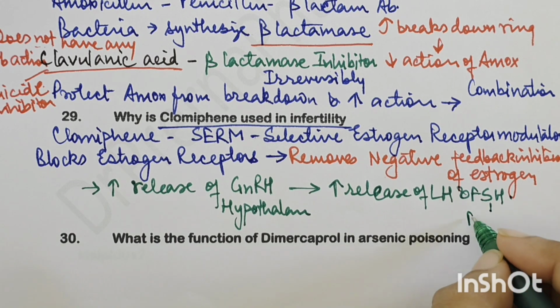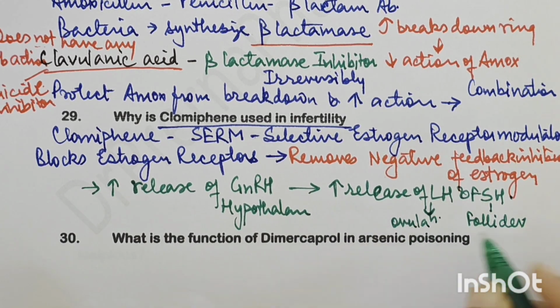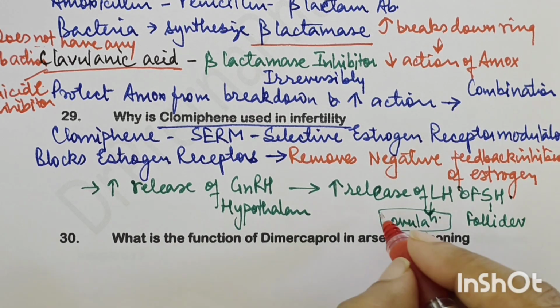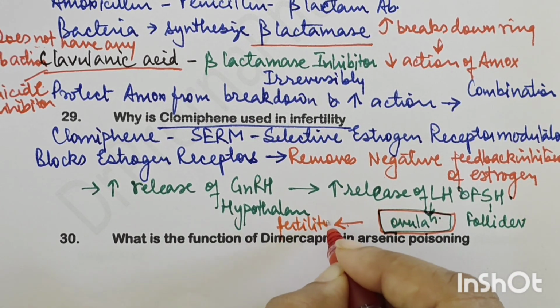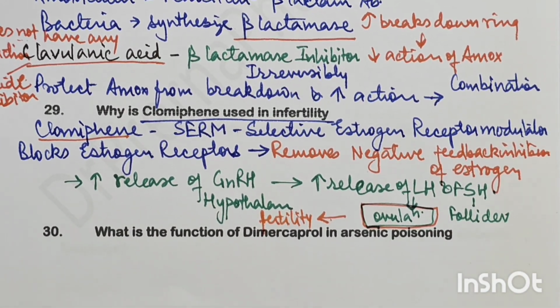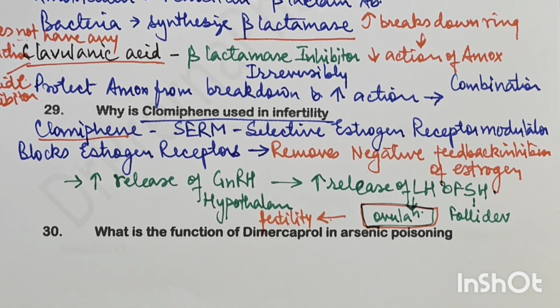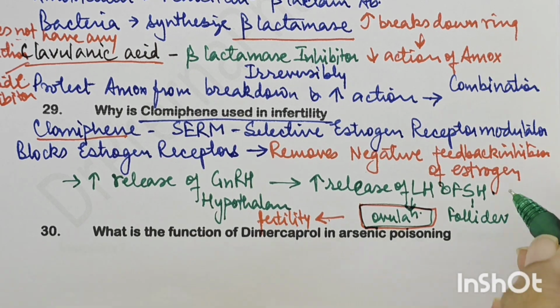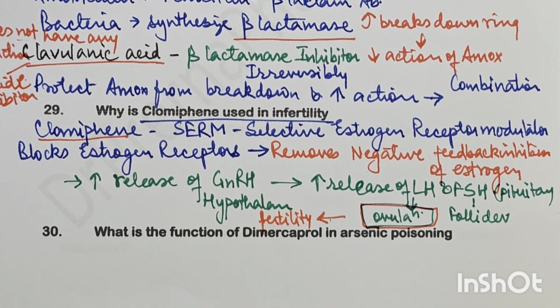So FSH will do follicular development, and LH will do ovulation, or the LH surge will do the ovulation. And when there is ovulation, a lot of ovum are released, and then it can result in fertility. So clomiphene, by its action on the estrogen receptor, blocks it and removes the negative feedback inhibition of estrogen, and it causes increased release of GnRH from the hypothalamus and increased release of LH and FSH, gonadotropins, from the pituitary. And this helps in follicular development and release of ovum, and thus they help in the treatment of infertility.